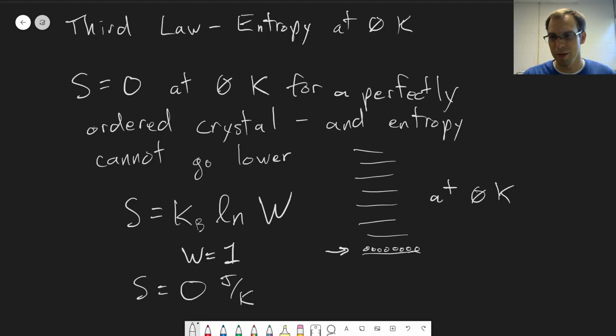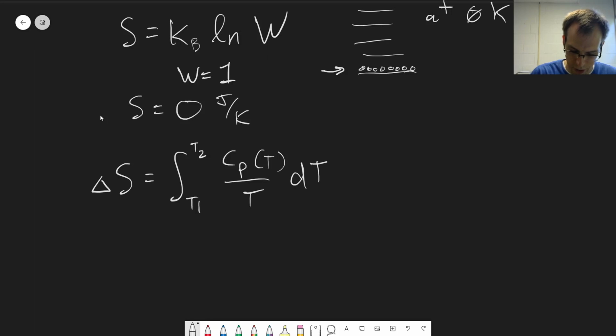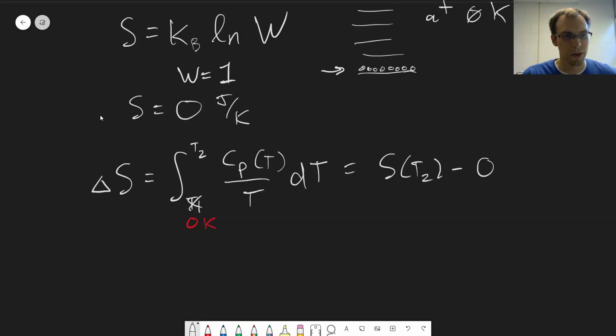What this enables us to do is that using our relationship, right, that delta S can be found by integrating from T1 to T2 the heat capacity divided by temperature of a substance. If we set T1 not just to an arbitrary value, but set that equal to 0 Kelvin, then our S at T2 will be subtracted by 0. By definition, according to the third law of thermodynamics, entropy has a value of 0 at 0 Kelvin, at absolute 0. That means that there is such a thing as an absolute entropy.